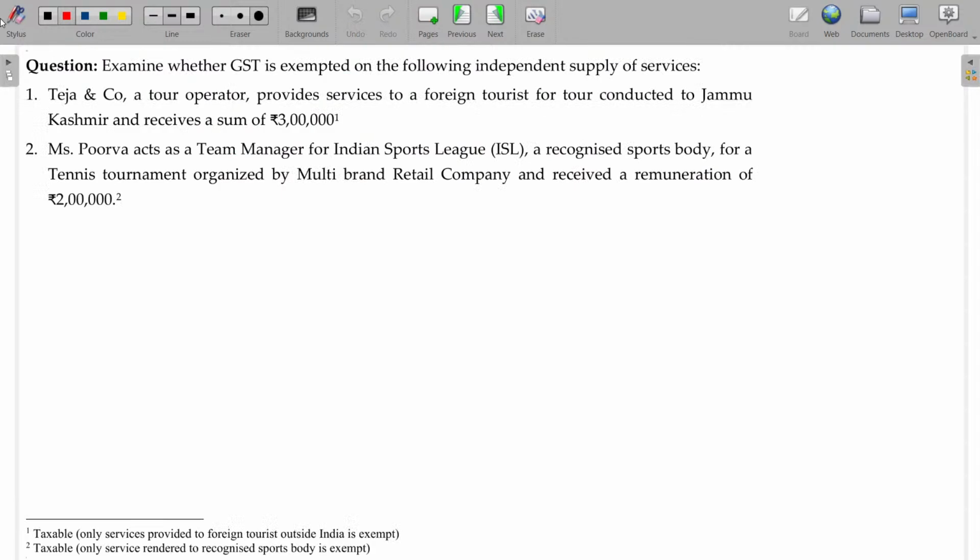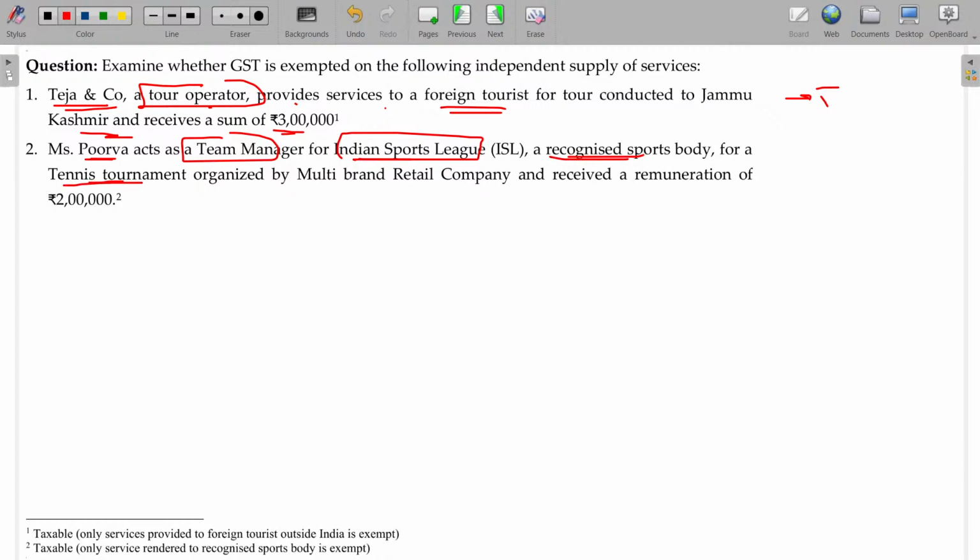Examine whether GST is exempted on the following independent supply of services. Teja Company, a tour operator, provides services to foreign tourists for a tour conducted to Jammu and Kashmir and receives a sum of rupees 3 lakhs. Tour operator service is always taxable, except in cases related to Hajj and Manasarovar, right? Purva acts as a team manager for a recognized sports body for a tennis tournament organized by Maruti brand retail company. This will be recognized as a sports body, but this is not so. So definitely it is going to be taxable.